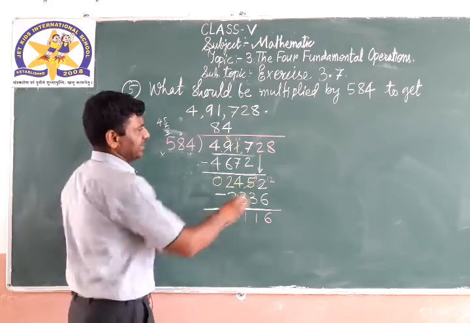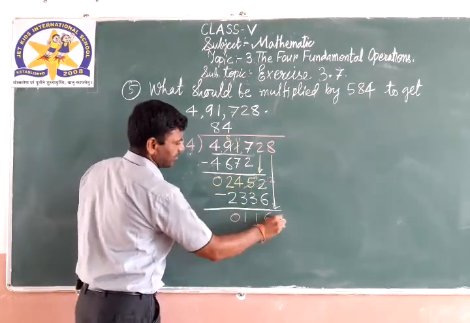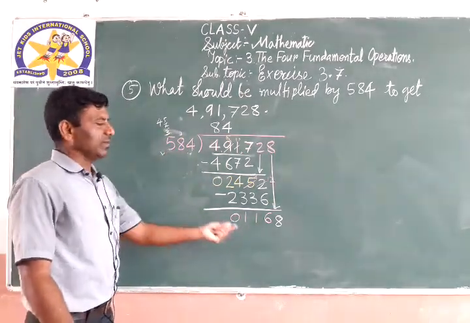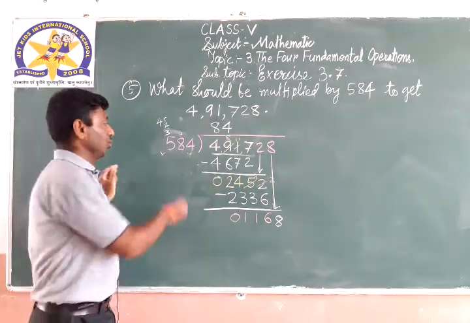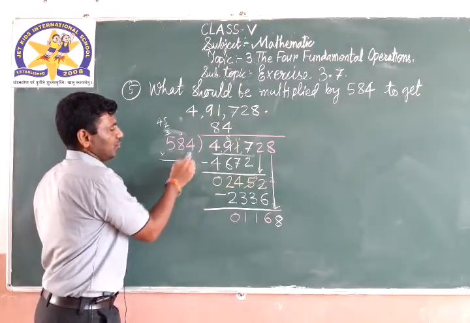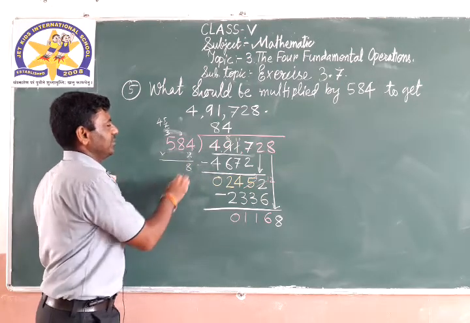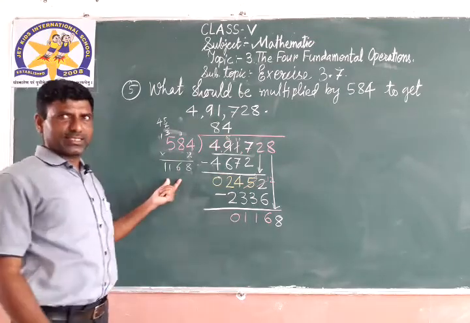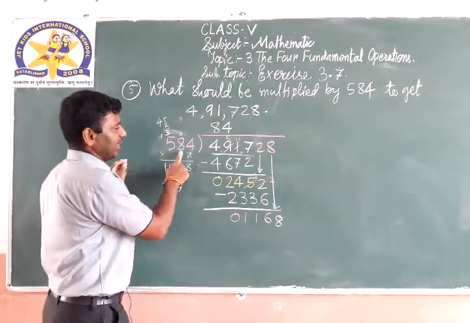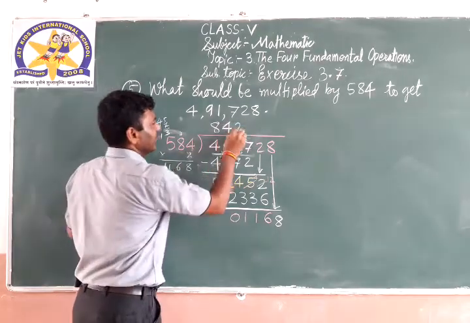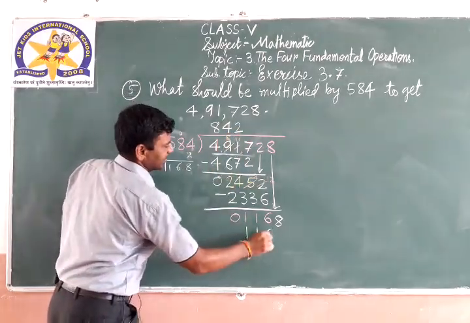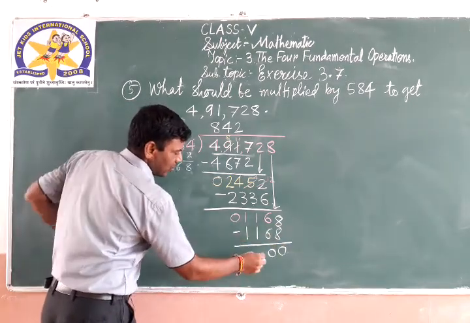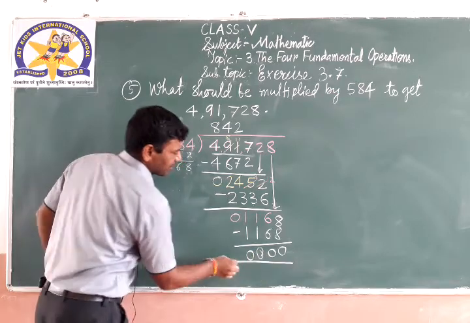Now take the next digit down, 8. Now 6 2s are 12. Maybe try 2. 2 4s are 8, 2 8s are 16, 6 carry 1, 2 5s are 10 plus 1, 11. Yes. So 584 twos are 1168. Subtract: 8 minus 8 is 0, 6 minus 6 is 0, 1 minus 1 is 0, 1 minus 1 is 0.